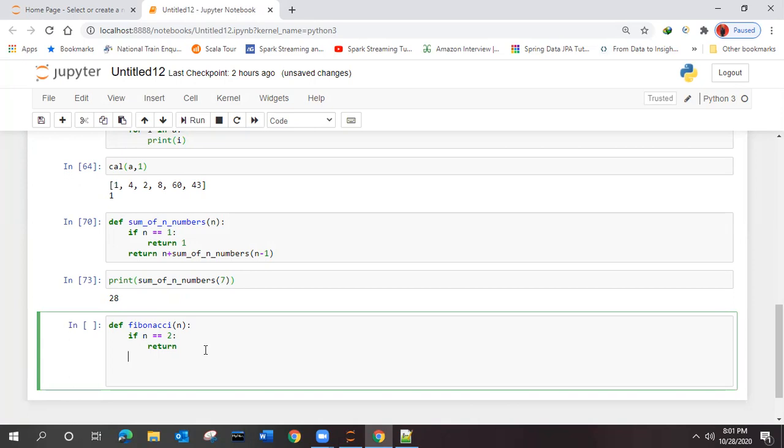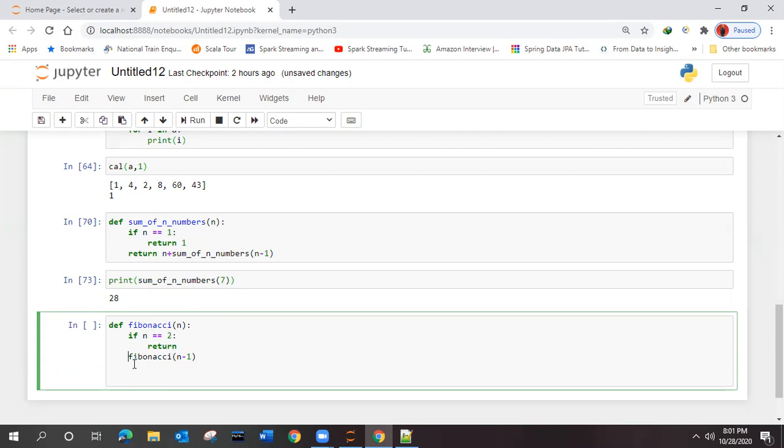Now, how should the Fibonacci series print the numbers? Return n plus n minus 1. This will be the final statement, right?